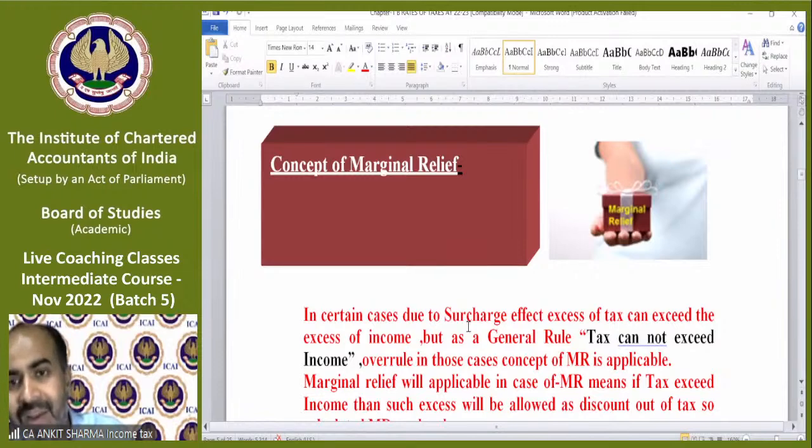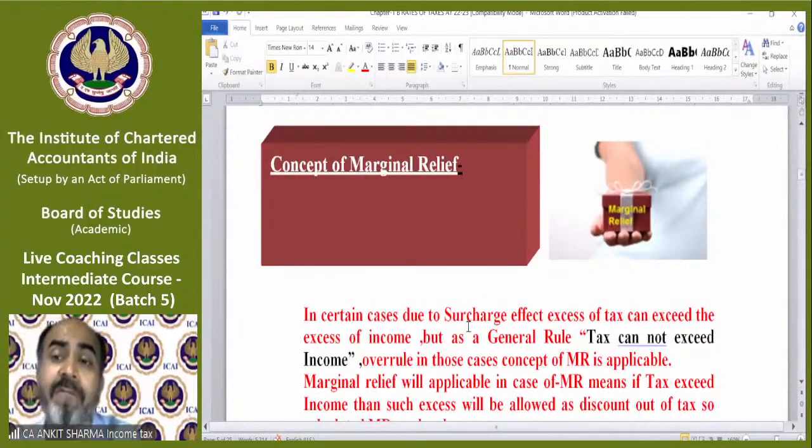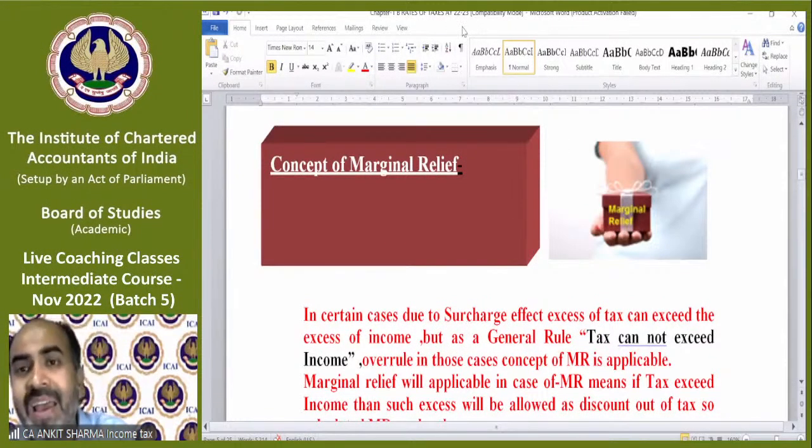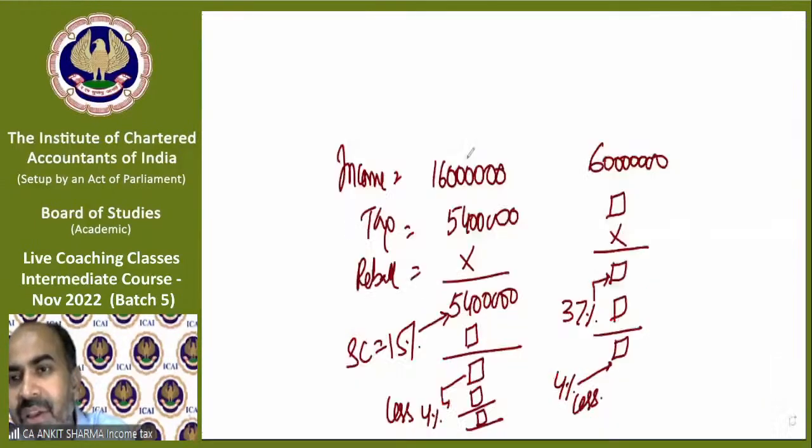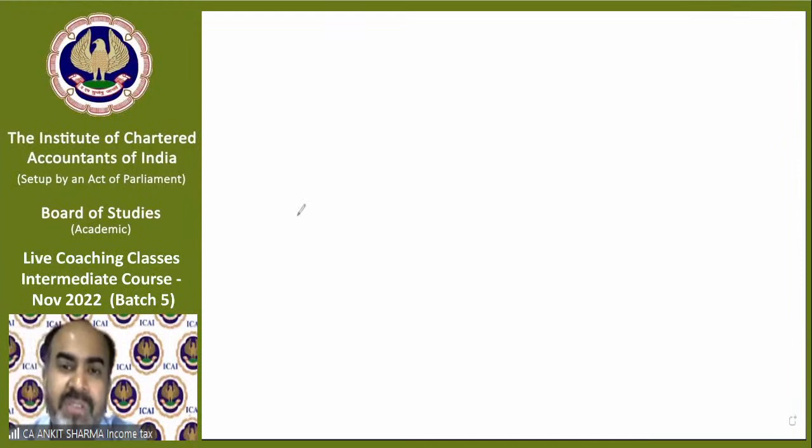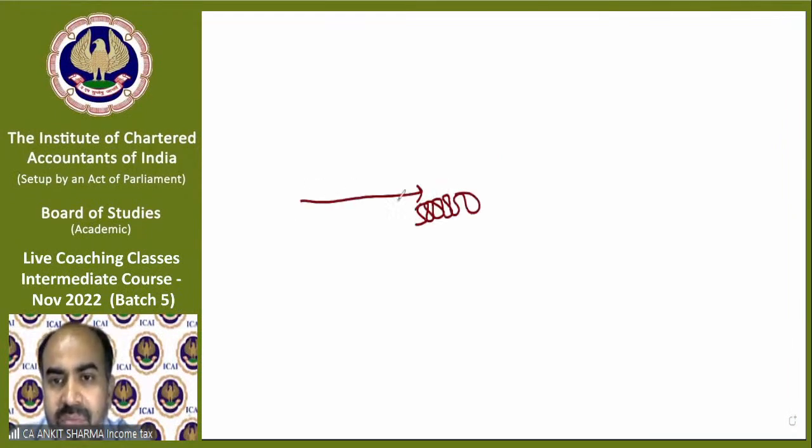If your income is 2,60,000, how much exemption do you have? 2,50,000 exemption you have. The 5 lakh just says that up to 5 lakh, income will be taxable at the rate of 5%. I have made this diagram like this. This is 5 lakh. And now the question is, if you have income of 2,60,000, how do we calculate tax?